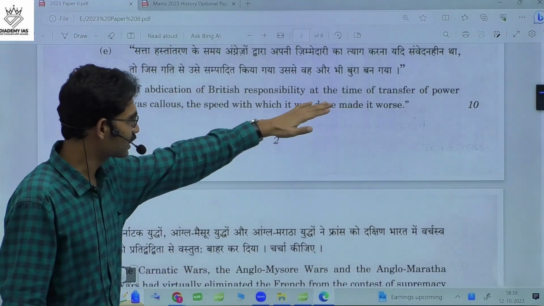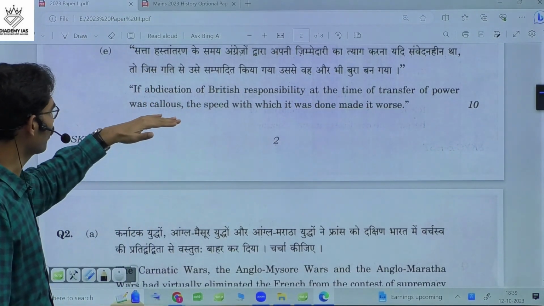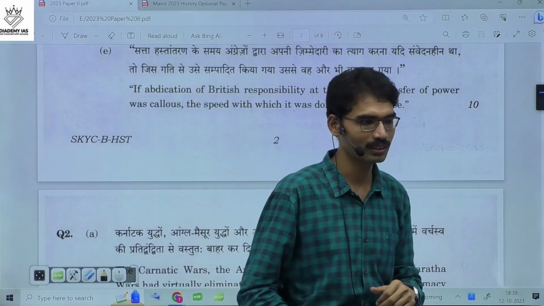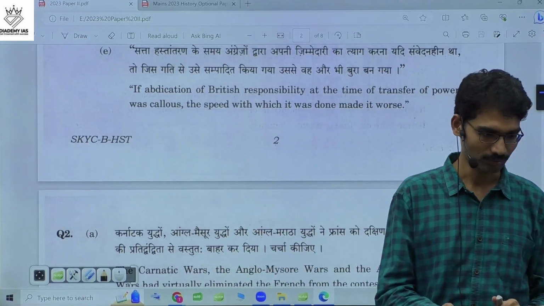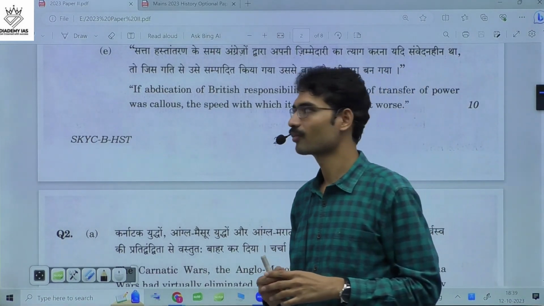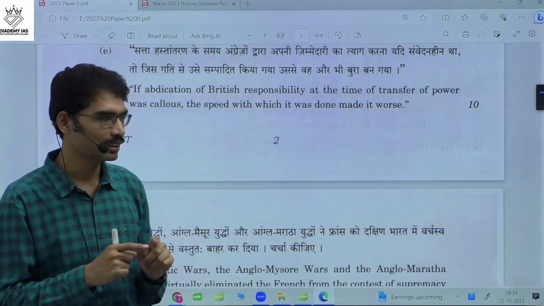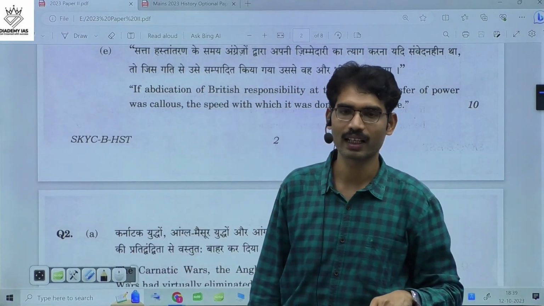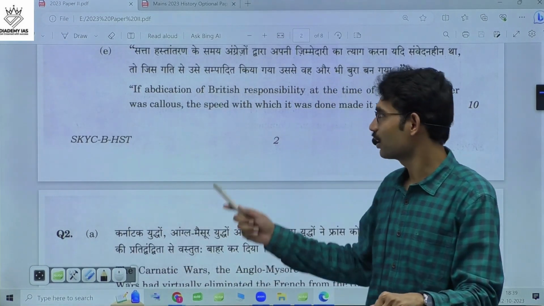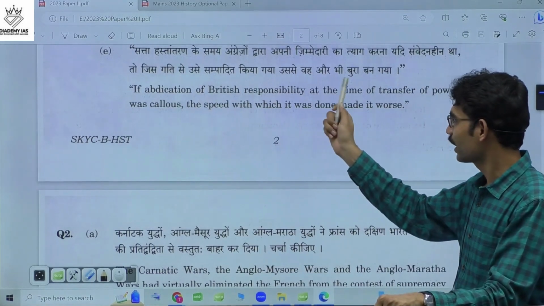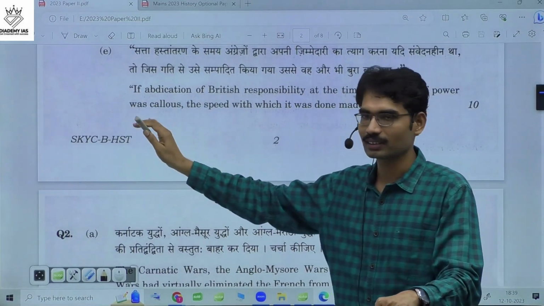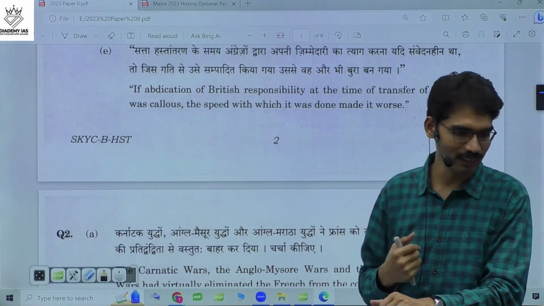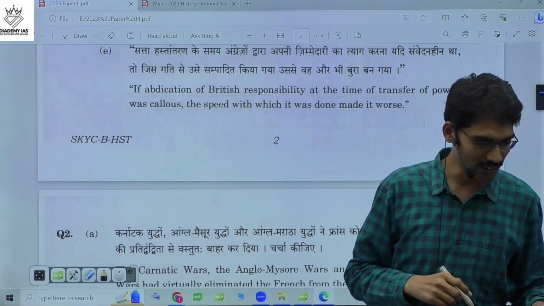If abdication of British responsibility at the time of transfer of power was callous, the speed with which it was done made it worse. What is the meaning of it? Now the question is revolving around developments just before India's independence. And it is asking, British responsibility was callous. Now you have to know what is the meaning of callous. What is the meaning of callous? It was done in haste, okay.